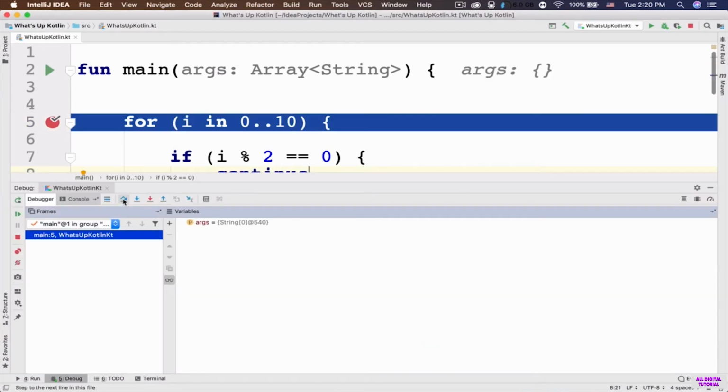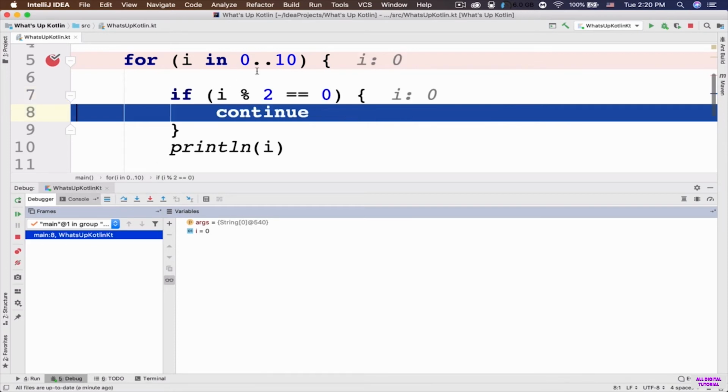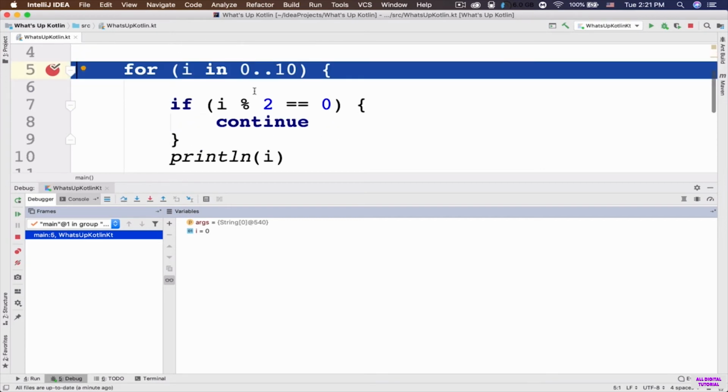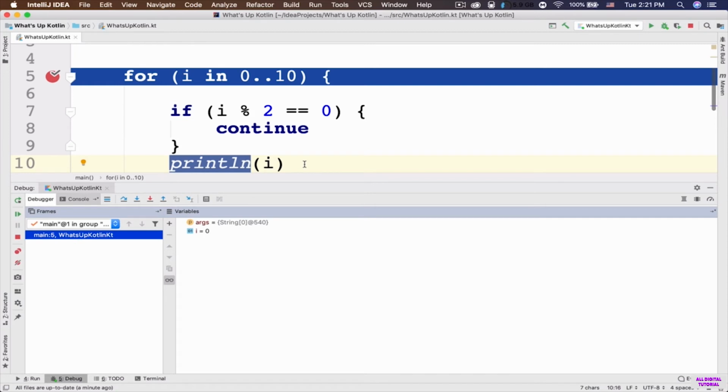Okay, so let's click on this step over. Now the value of i is 0. It's going to take a look at this if statement, and it's going to say 0 modulo 2 is 0. So that is an even number. So if I click on step over, you can see that it's going to go inside the curly braces of this if statement, and it's going to execute this continue statement. Notice what happens if I click on step over in order to execute this continue statement. You can see that it went back to the parenthesis of this for loop. It didn't execute this println(i), right? It actually skipped this loop iteration for this specific case.